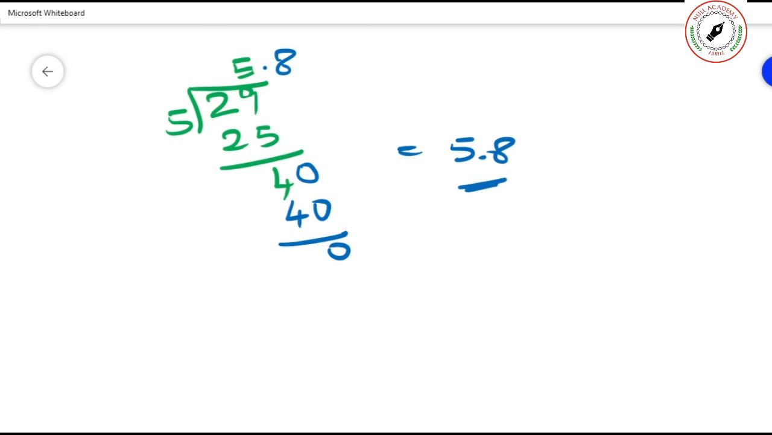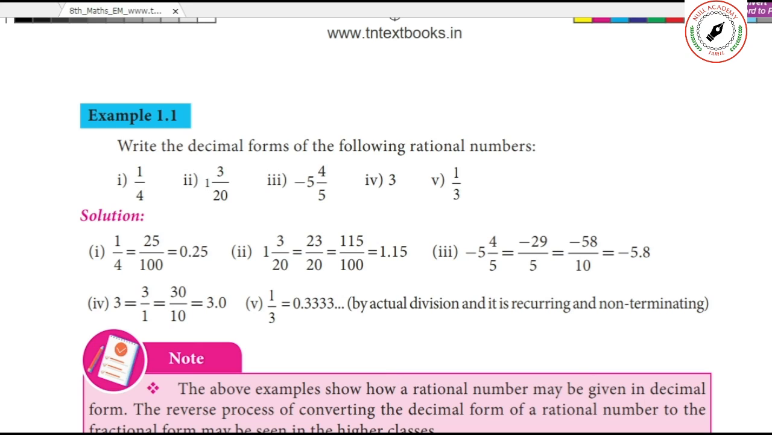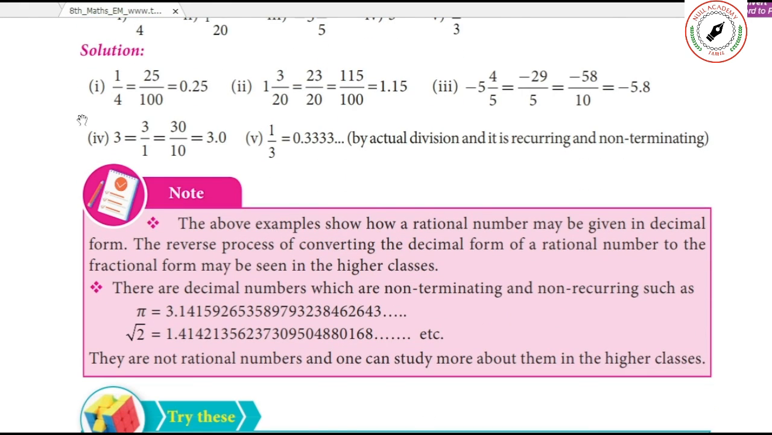But if you see in the book, they have a different method. In the book, you will see they are doing something like 58 by 10. Instead, you make a simple division. You will get this answer. Okay. Now, 3, I cannot understand. What is the problem in understanding 3? You just see, 3 means 3 by 1. That is 30 by 10, which is 3.0. That's all. It is very simple.